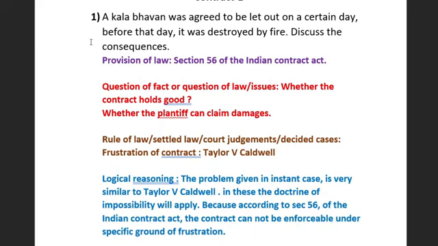So here, one illustration problem has been given. A Kalabhavan was agreed to be let out on a certain day. Before that day, it was destroyed by fire. Discuss the consequences. So in this way, the question has been given. That means there is some bhavan.